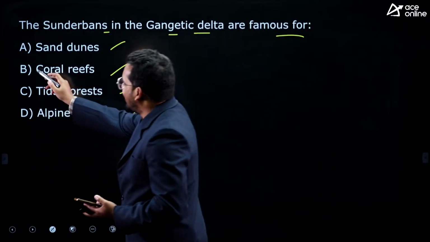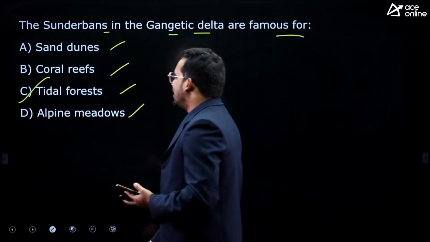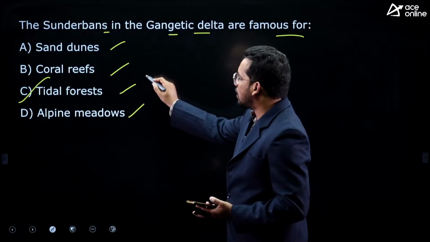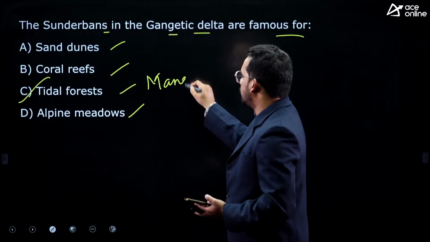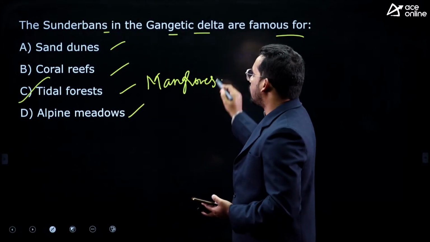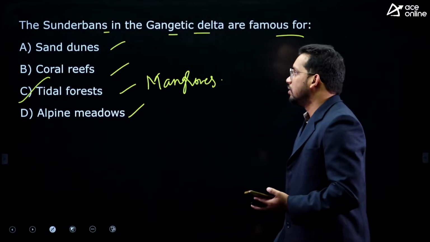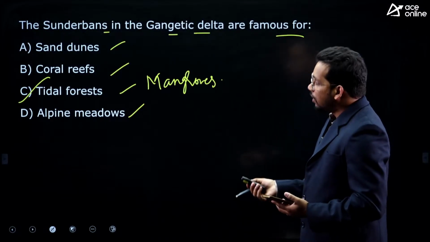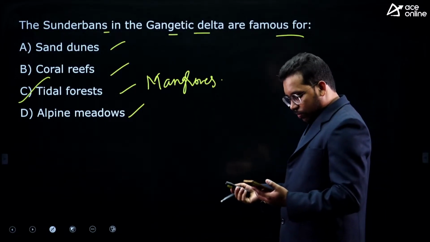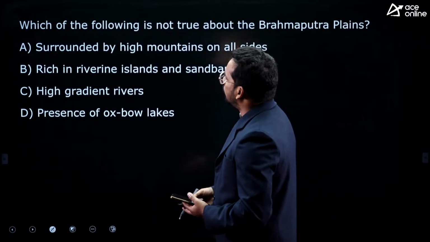So here the answer is tidal forests. Tidal forests are nothing but mangroves, right. Correct. So only a few have answered C.